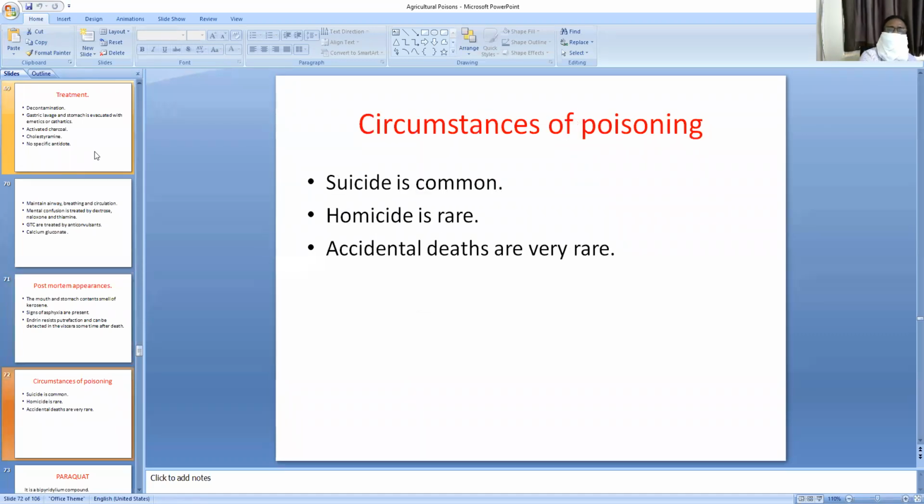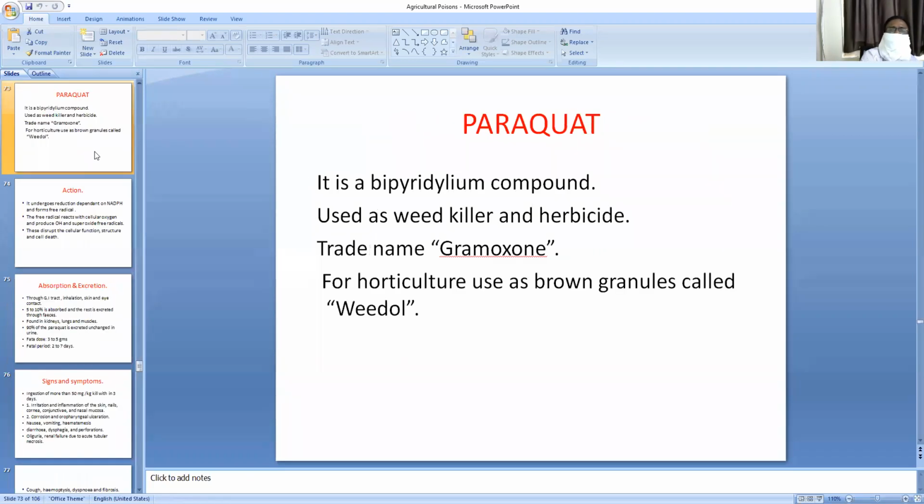Circumstance of poisoning: suicide is more common, by ingestion of enterine. Homicide is rare. Accidental deaths are rare, occurring while spraying the enterine in the farms.